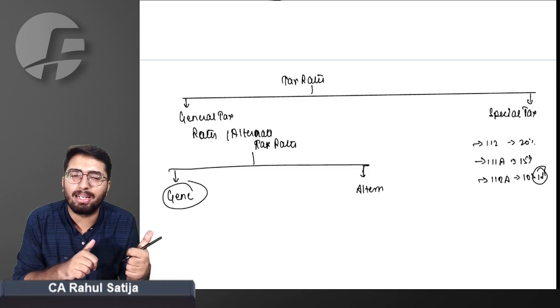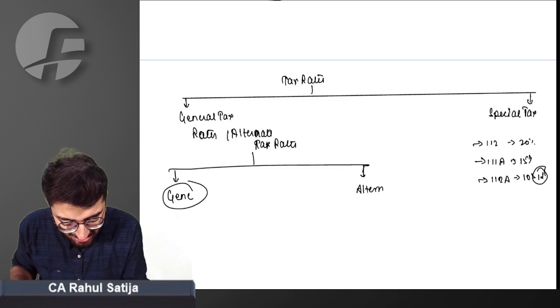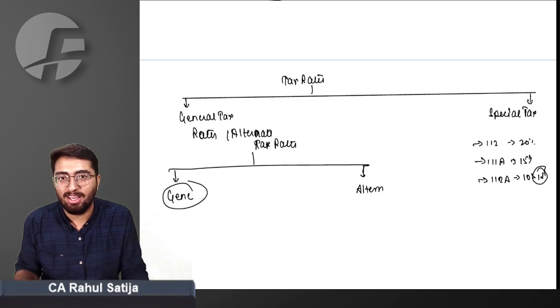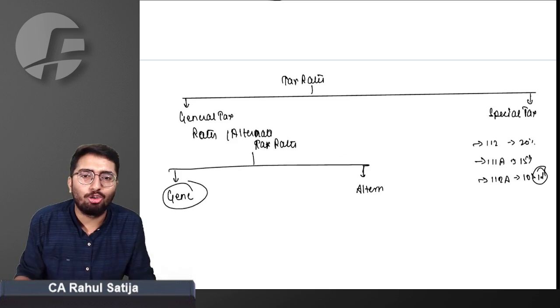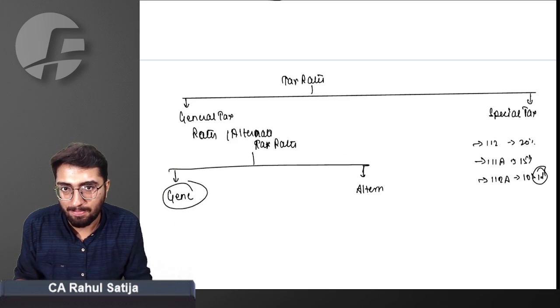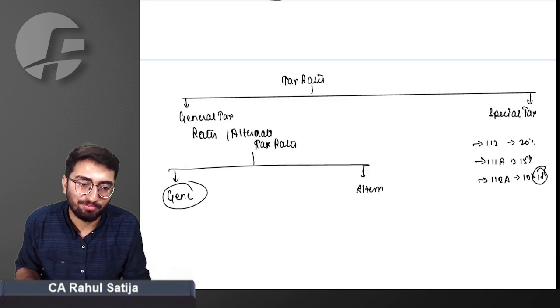These were prescribed from many years back. Alternate tax regimes are newly introduced. A few years back, the government introduced the alternate tax regime. Individuals and others have the option to opt for either general tax rates or alternate tax rates. What is this general tax rate? Let us understand in detail.